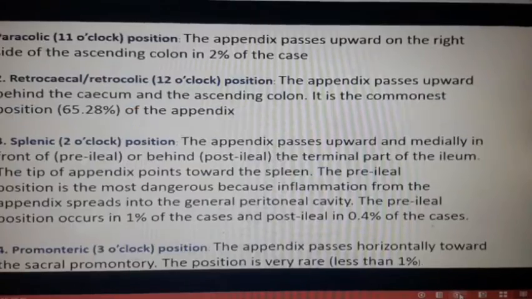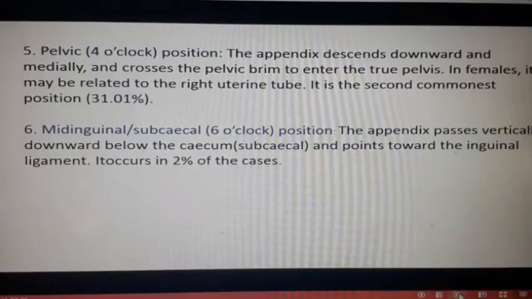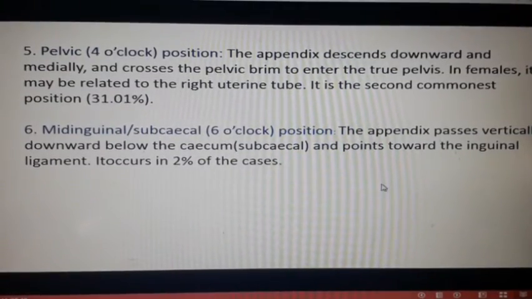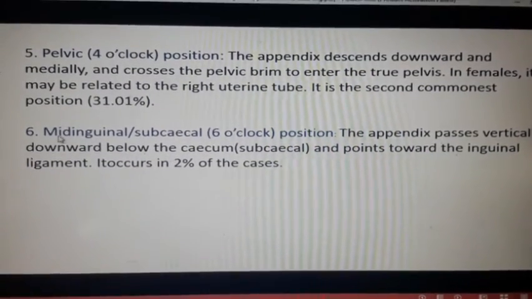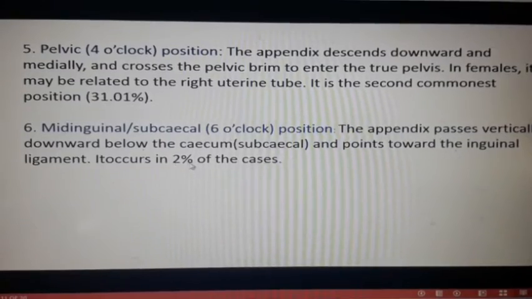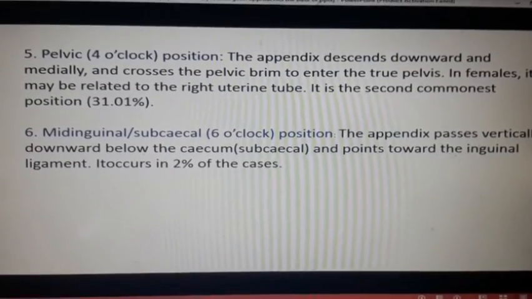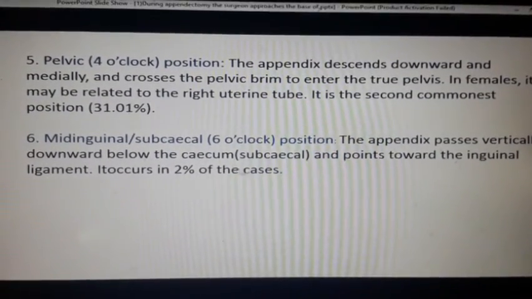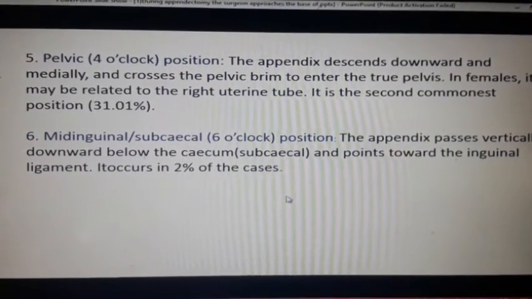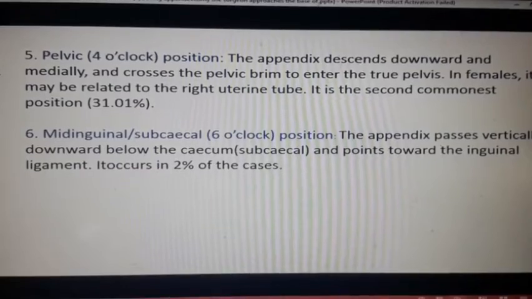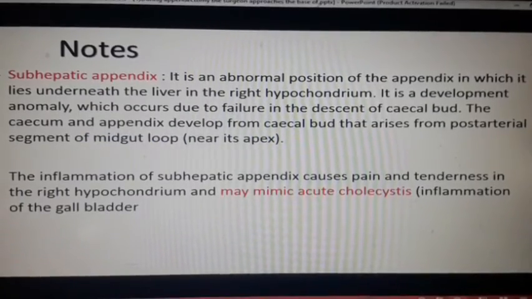You have to remember it, and for the mnemonic you can go see the eye icon or my description part. I will definitely mention the link to that video. And mid-inguinal or subcecal, that is the 6 o'clock position, the appendix passes vertically downward below the cecum and points towards the inguinal ligament. It occurs in 2% of the cases. Okay, this is all about the positions.